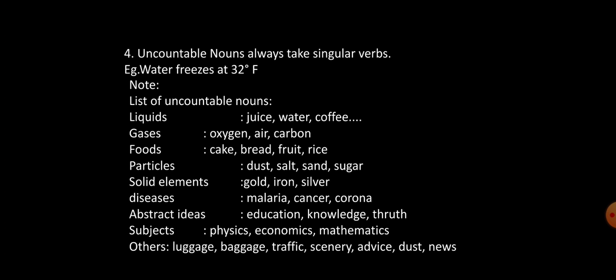Particles, solid elements, diseases, abstract ideas, subjects. They seem to be plural, but they are singular. For example, physics, economics, mathematics, and some others which are always singular but seem plural, for example, luggage, baggage, traffic, scenery, advice, dust, news, etc.